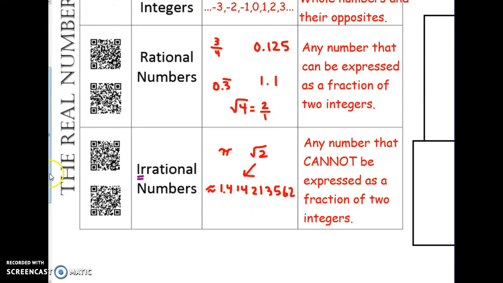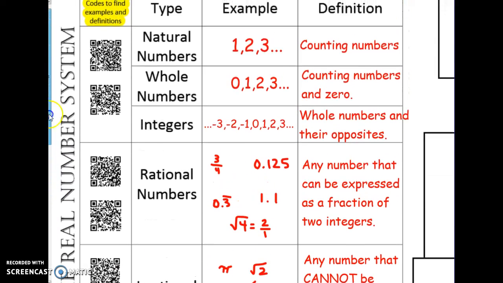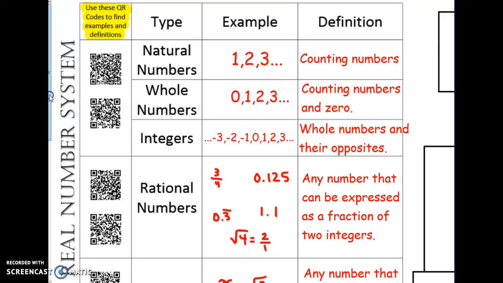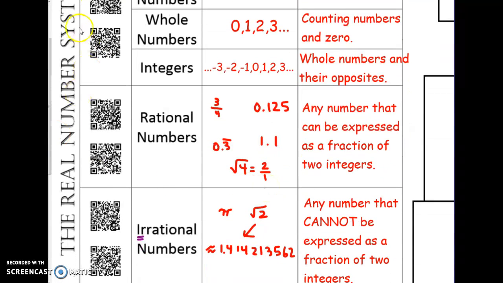Now guys, all of these things are parts of the real number system. So think of classification in science class where you might take a living thing and break it up. Is it a plant? Is it an animal? Each animal is then broken down into further groups. I don't remember the exact classification system that we use, something about kingdom, phylum, class, genus, species, something like that. But you've been familiar with it in science class, so imagine that the number system is just how we break it down. They're all real numbers, but whether they can be turned into a fraction or not, that's the first classification we look at.